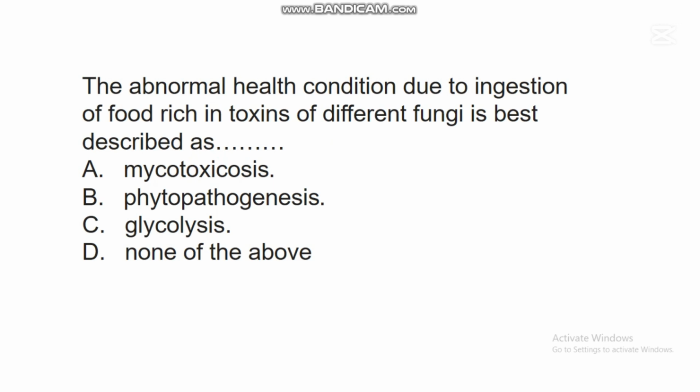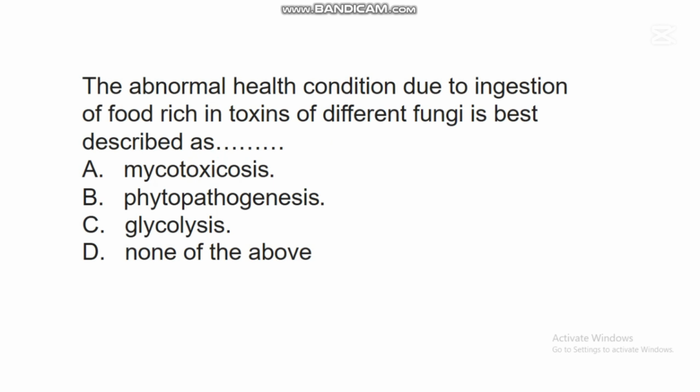The next question says, the abnormal health condition due to ingestion of food rich in toxins of different fungi is best described as dash. A. Mycotoxicosis, B. Phytopathogenesis, C. Glycolysis, D. None of the above.